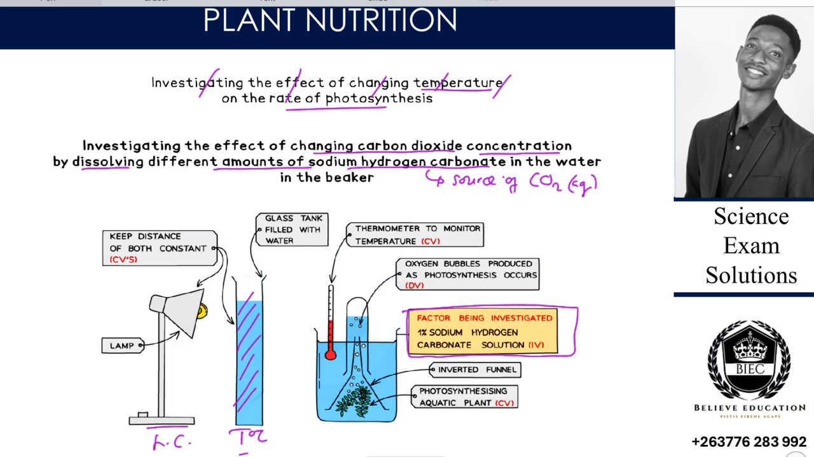So as the amount of sodium hydrogen carbonate increases, we'll find out that the rate of gas bubbles that are produced would also increase up to a particular level. So we are saying that when all the leaves and all the cells are photosynthesizing, we would have reached the maximum velocity, the maximum speed at which photosynthesis can occur. So even if you increase the amount of carbon dioxide, it might have no effect, because all of the cells are already photosynthesizing, and you can't go beyond.